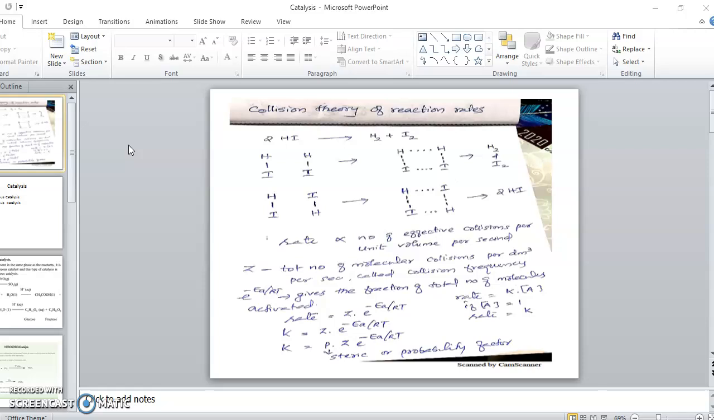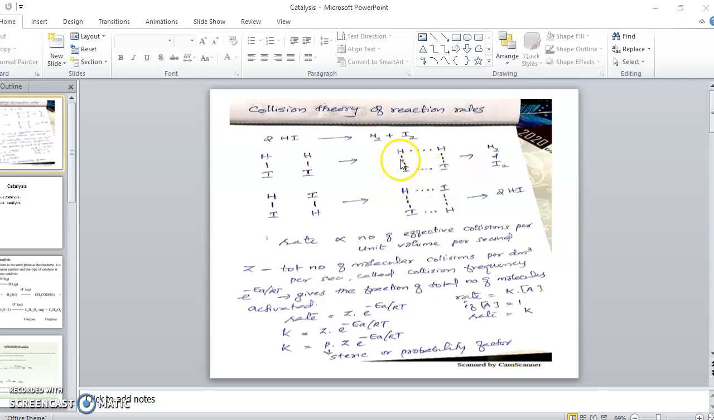The reaction is here 2HI. Two molecules of HI get converted into products H2 and I2. So let us say this is the way they are reacting. Here you have one molecule of HI, there is another molecule of HI. Before getting products, they will be converted into an intermediate compound. And what is that intermediate compound?